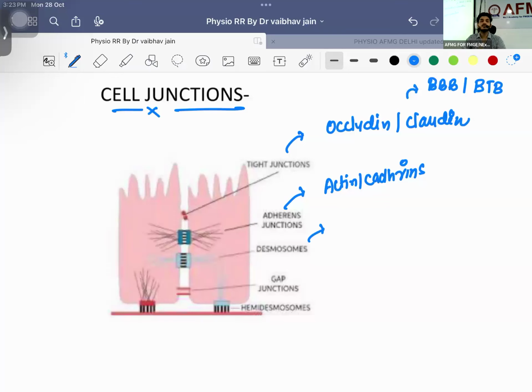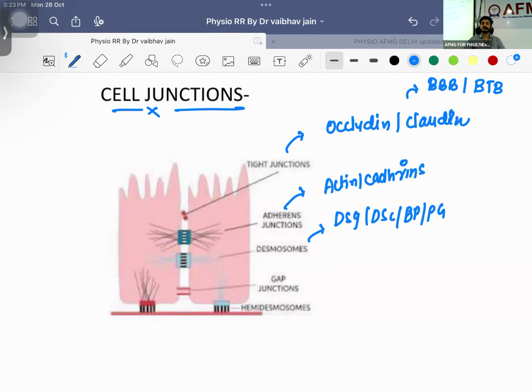We have desmosomes. Suppose this is one keratinocyte and this is another keratinocyte. These two keratinocytes are bound together with the help of desmosomes. If there is no desmosome, which disease will occur? Pemphigus. We have desmoglein, desmocollin, desmoplakin, or plakoglobin.